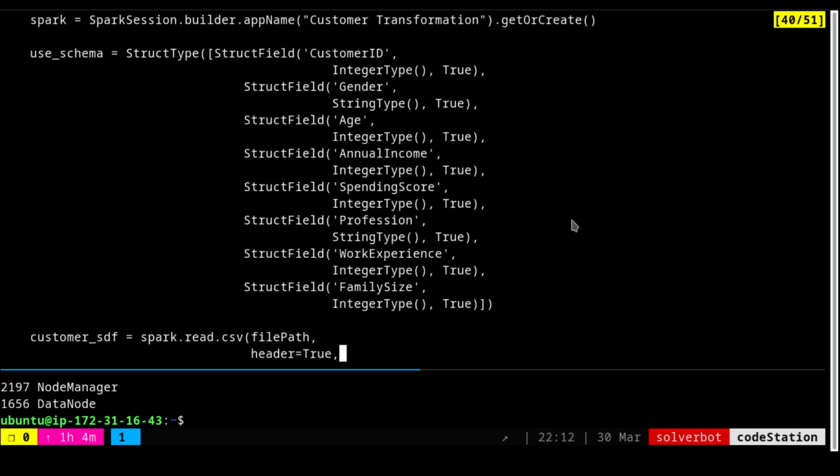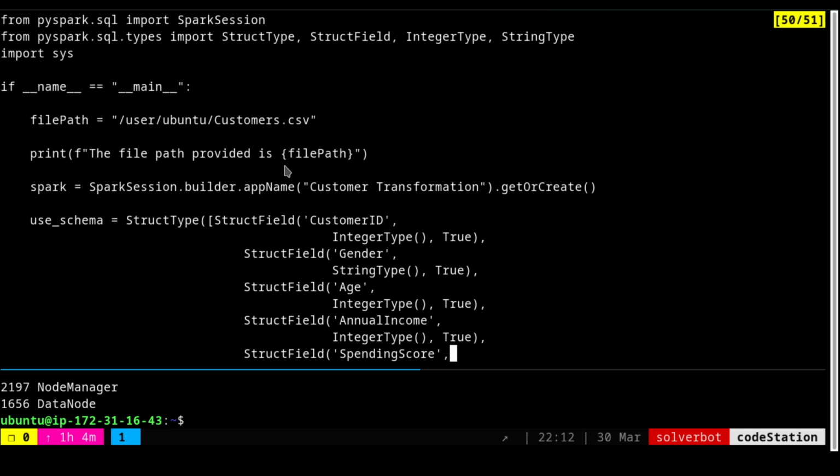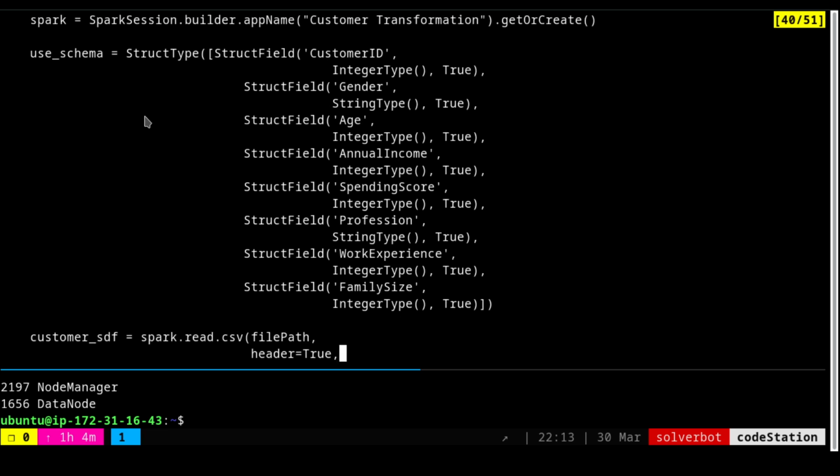So we have only included the various steps that are required for our activity. First is to read the file. So I created the Spark session. You need to create the Spark session. We are actually not running the PySpark environment here. We are going to run inside spark-submit. So we'll see in a moment how it is being done.